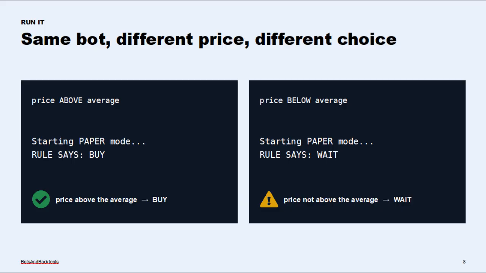Now let me prove it's really thinking, not just printing buy every time. I'll ask the AI to flip the price below the average and run it again. Now change the price so it's below the average and run it again. Same bot, different price, different decision. It said wait this time because 95 is not above 100. It's following the rule perfectly, no emotion, no second guessing. That, right there, is a trading bot making a decision.